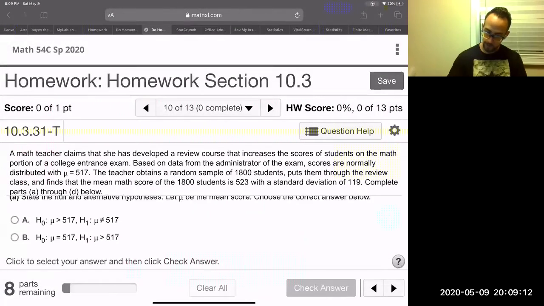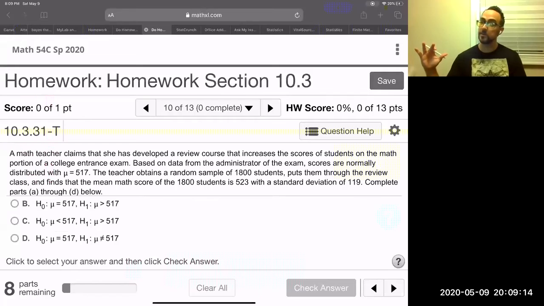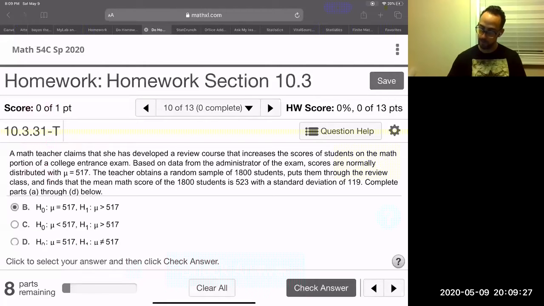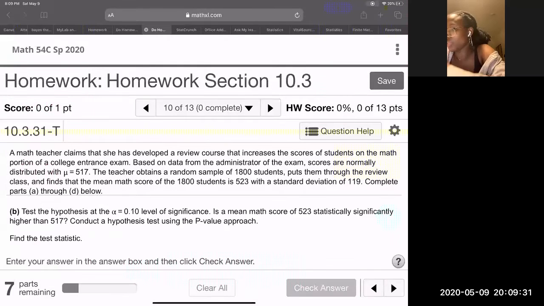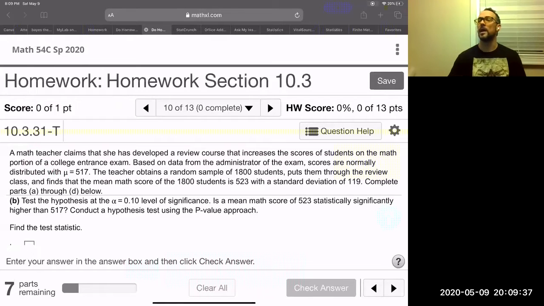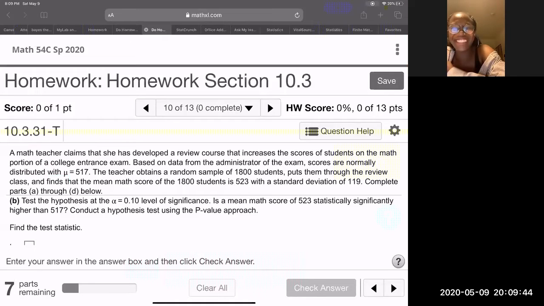State. Okay, so it's going to be either B or D, because those ones say equal, right? Which one is it? I think B. Yep, B. Good, because it said increases, right? All right, look. Find the test statistic. Oh yeah, you're getting ahead because I haven't taught this yet, which is good.